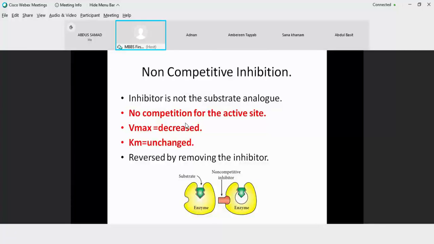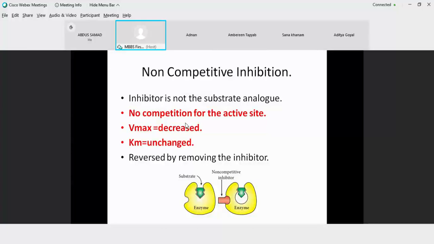Now, in this case, if we go on increasing the concentration of the substrate, this increment in the substrate concentration is not going to revert back the activity of an enzyme. Rather, what will happen is that still your substrate would be there at the active site. So the only way is to dialyze out the inhibitor. So you need to remove the inhibitor completely from the system.